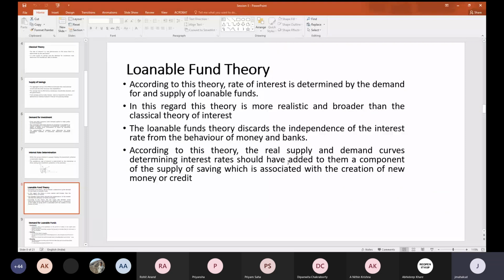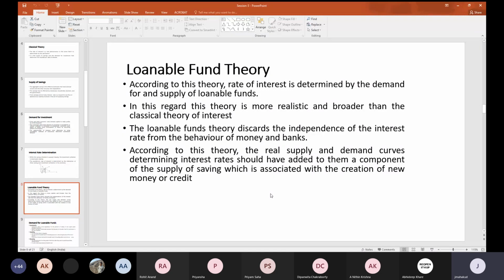According to the loanable fund theory, there are two things: one is the supply side factor, another is the demand side factor. It is not necessary that the bank is ready to provide the loan but I am interested to take it; maybe the loan is not demanded. Complete savings that the bank wanted to give as a loan, it is not necessary that all the money would be utilized as the loan. And the second supply side factor is that the bank cannot provide all the savings as the loan. That's why the loanable fund theory was established.